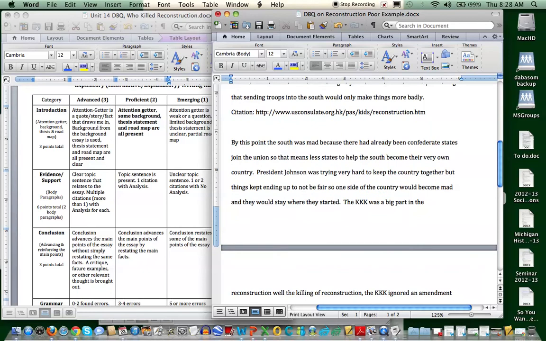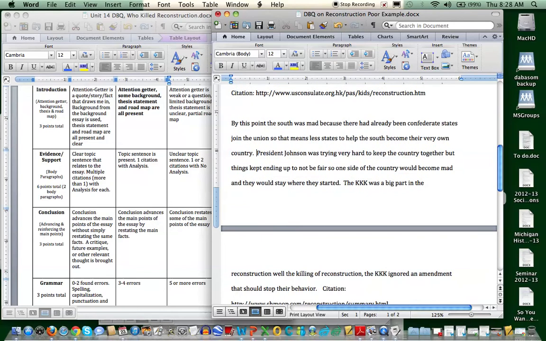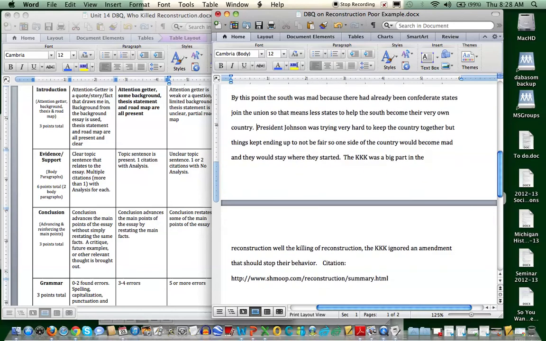By this point, the South was mad because there were already Confederate states that had joined the Union, so that means less states to help the South because it's their very own country. Alright, this is probably the third error that I've seen. This sentence just doesn't make sense. And again, it's hard for me to understand what you're saying, and that's why I always encourage students to proofread. President Johnson was trying very hard to keep the country together, but things kept ending up to not be fair, so one side of the country would become mad and they would stay where they started. Run-on sentence, too long, confusing for me.